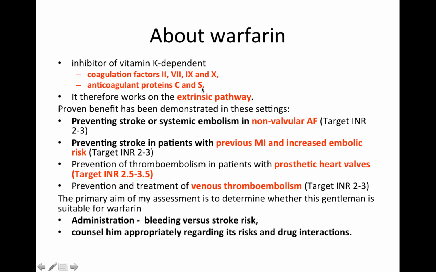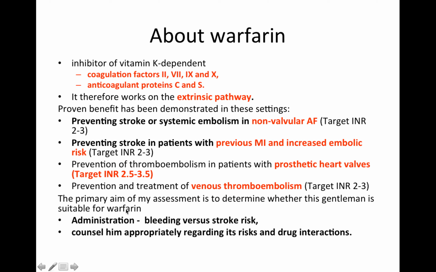It works on the extrinsic coagulation pathway, and that's why we need to measure his INR. For him, there is a benefit because it helps prevent stroke or systemic embolism in his non-valvular atrial fibrillation, and we want an INR of 2 to 3. It's also very useful for patients with a previous myocardial infarct who are at an increased embolic risk, patients who have prosthetic heart valves who are also at a great thromboembolic risk, and so the INR actually needs to be higher at 2.5 to 3.5, and for the prevention or treatment of venous thromboembolism.